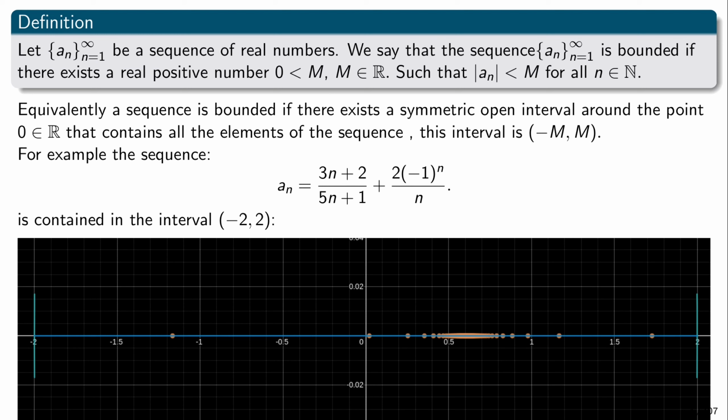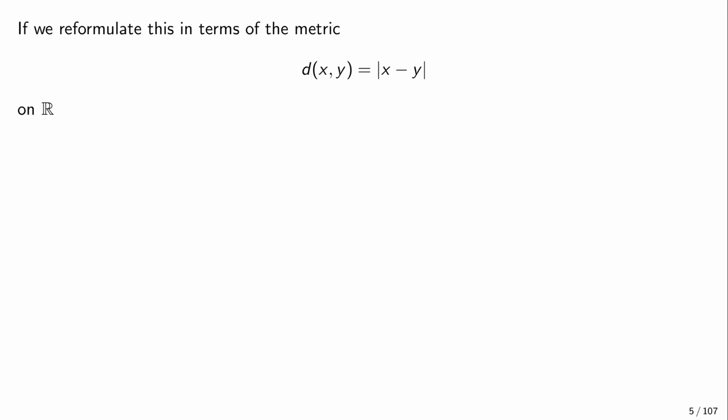And if we make an analogy here, the only thing that we really need is that we have this notion of a distance, right? Because this interval from -2 to 2, we could say that it's an open ball with radius 2, but on the real numbers. And when we say an open ball, what we mean is the set of all the points whose distance from 0 is not greater than 2. Okay, so let us reformulate this indeed for this metric.